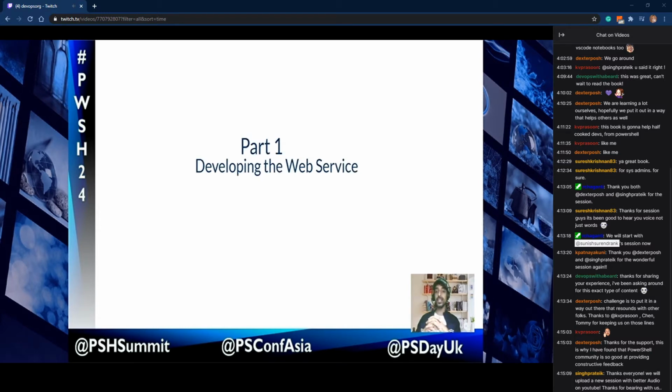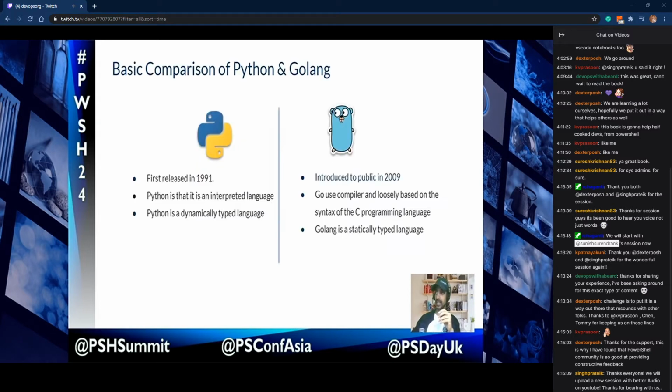So let's go and discuss part one, which is developing the web service. Before going to that, we have to compare what software we are using to develop our web service. In this session, I'm going to compare Go and Python, because we are using Go and Python for developing the web service. This is the basic comparison of Python and Go. Python is pretty old and was released in 1991. Go was released in 2009 and is pretty new to the industry.